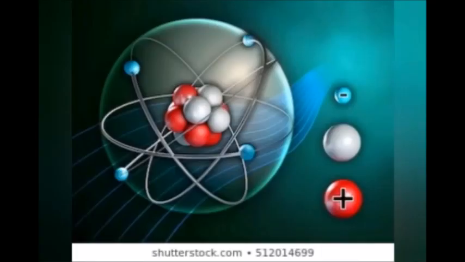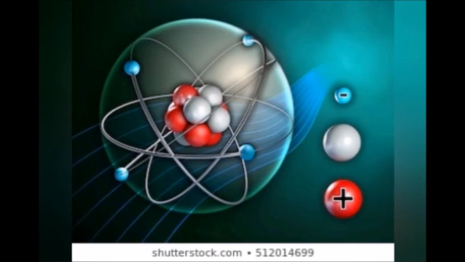What is an atom? An atom is the smallest particle of an element. The word atom means indivisible. It has a positively charged dense portion at the center, with electrons revolving in circular paths. There are three subatomic particles present in an atom: proton, electron and neutron.